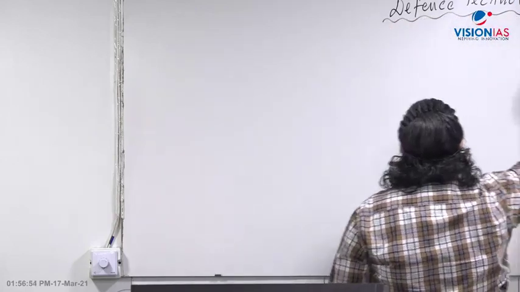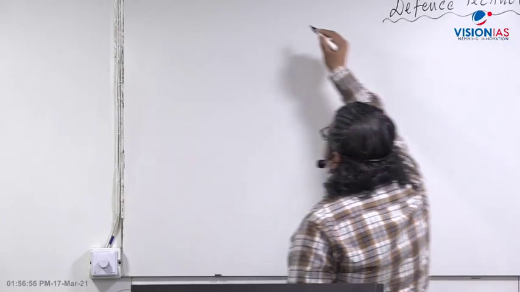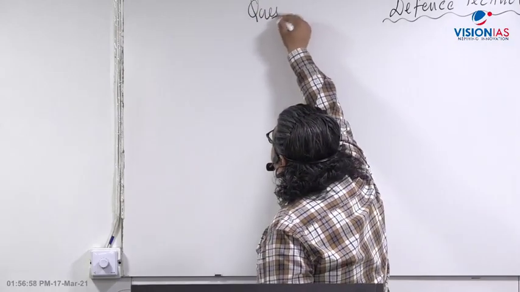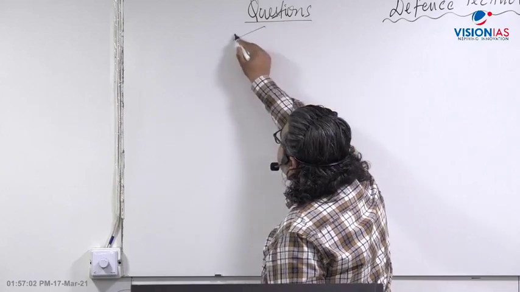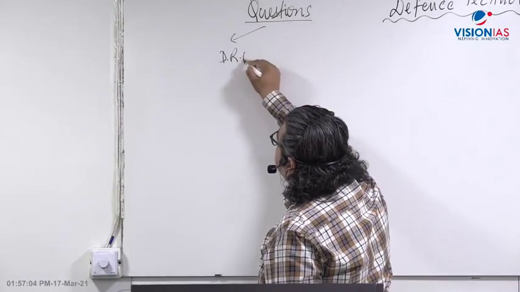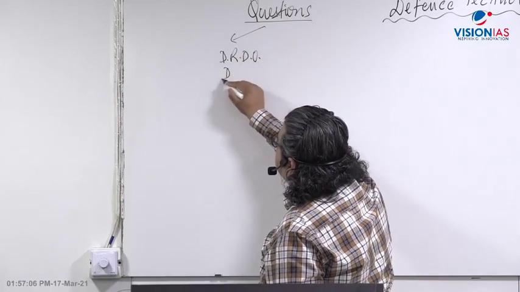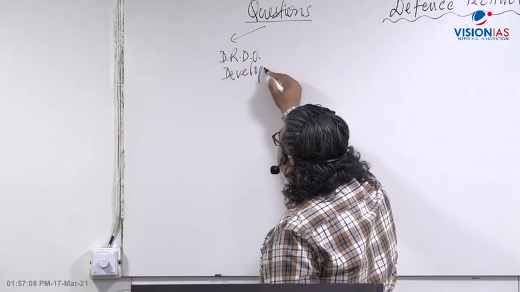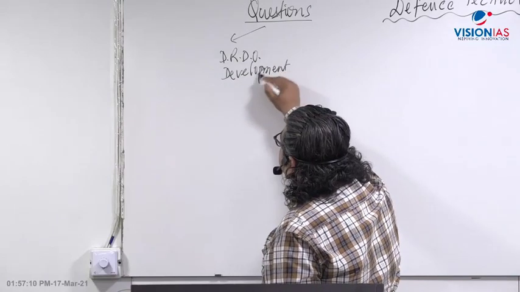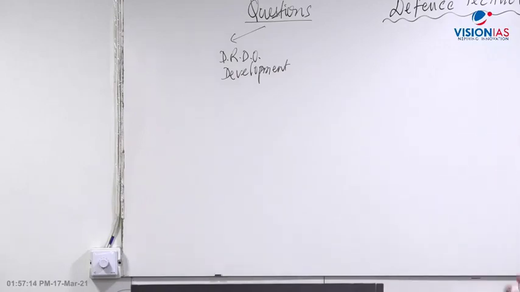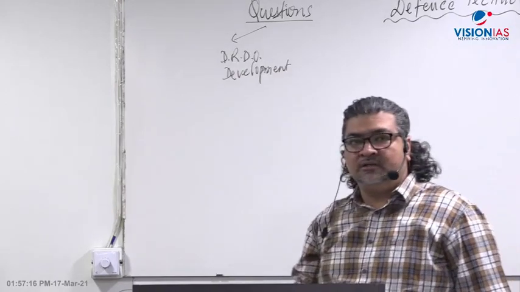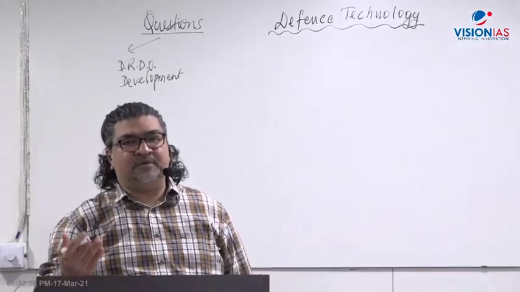One is the questions in the examination. If you look at the questions asked in the examination about defense technology, you first have the DRDO, Defense Research and Development Organization, development part of it, whatever development has taken place from missile technology or aeronautics or avionics, electronic warfare, radar, sonar, whatever the new development is.